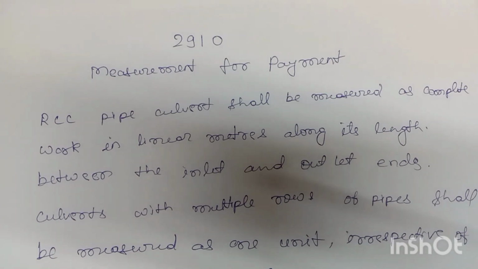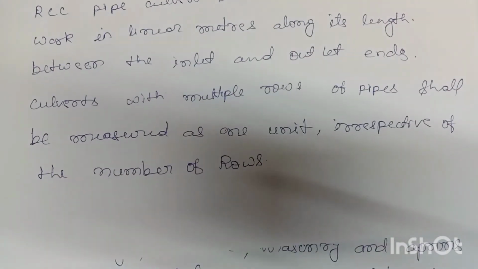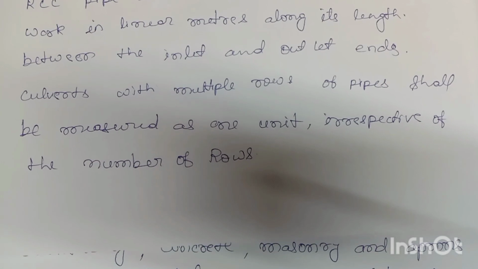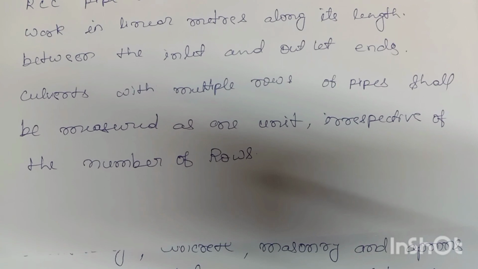RCC pipe culvert shall be measured as complete work in linear meter along its length between the inlet and outlet ends. Culvert with multiple rows of pipe shall be measured as one unit irrespective of the number of rows.